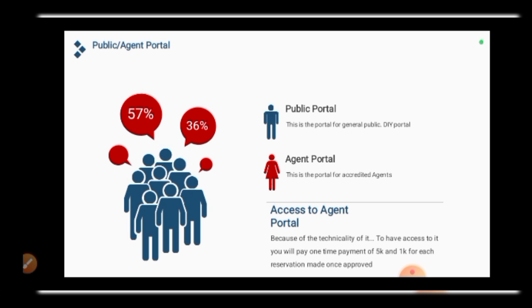All right. Then also, on each reservation that you are doing, you are going to understand what I mean by reservation. On each name that you want to register, once they approve it, you are going to be paying 1,000 naira for each reservation. So if the money is too much for you, you can decide to continue using the public portal. But this is the secret there: sometimes when the public portal is not working, the agent portal will be working. So it's very advisable for you to get the agent portal. All right, and comply with all the rules, because if you violate any rule on that agent portal, we are going to remove you instantly.